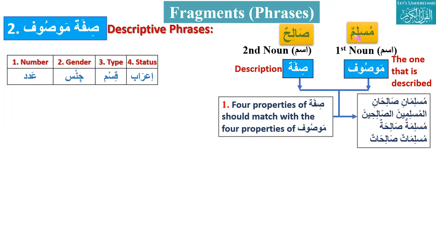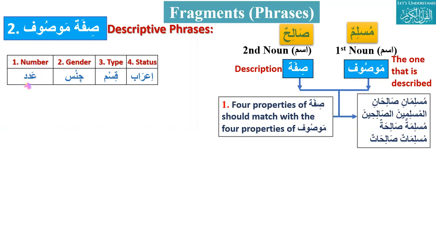When will it be called sifa mawsuf? When all four properties of mawsuf match the four properties of sifa. What are the four properties of ism? Adad, jins, qism, i'rab. Okay, I am taking muslimatun salihatun. First, the four properties should match.